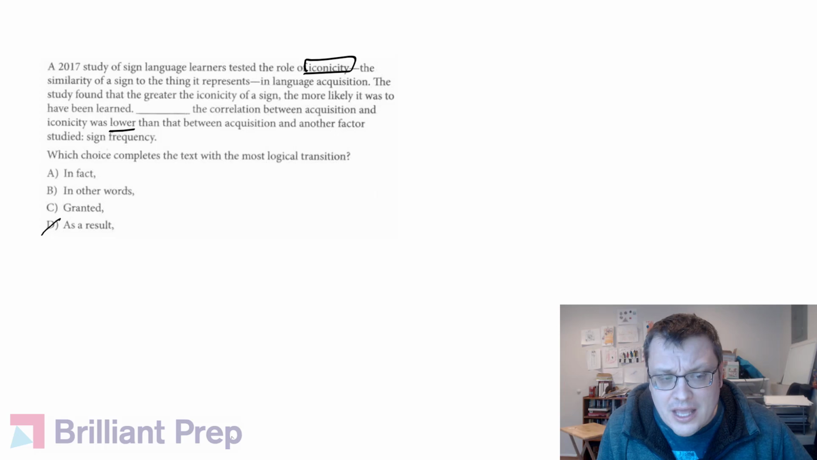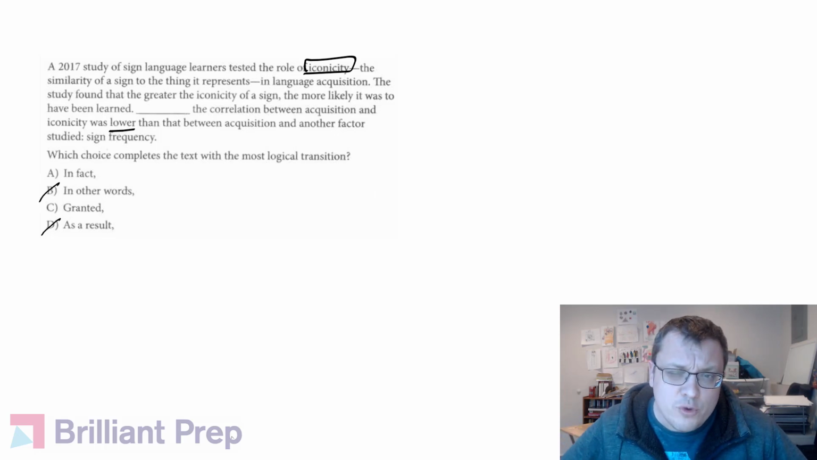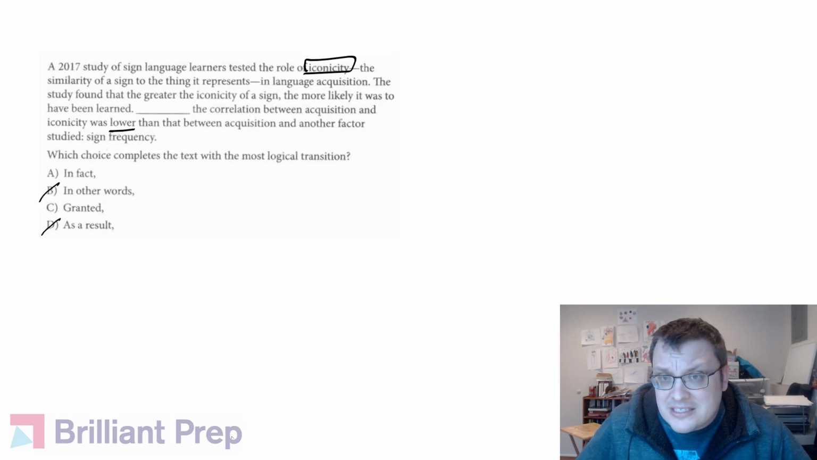In other words would be used if you want to restate or redefine something. And here we're not simply restating or redefining the previous sentence. We're, again, shifting away from it in a contrasting way. So now we're down to A versus C. Both of these can be used in contrasting situations depending on the context.